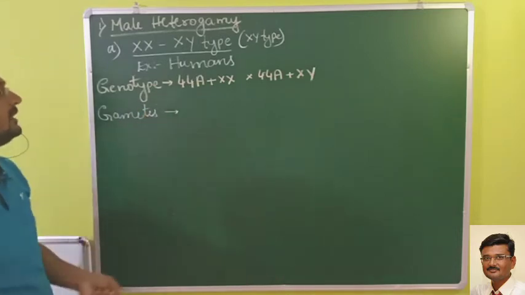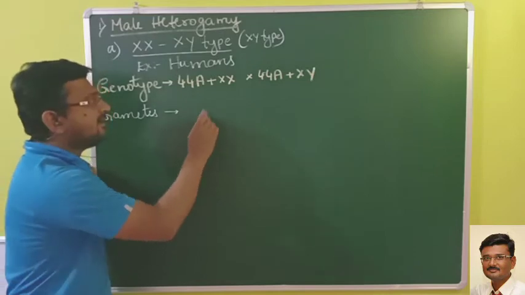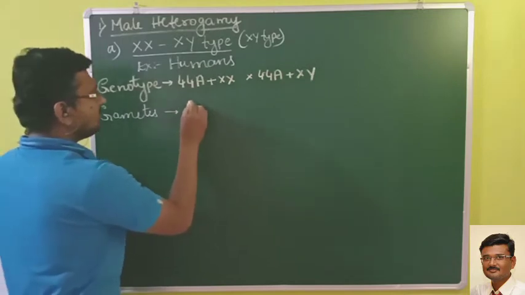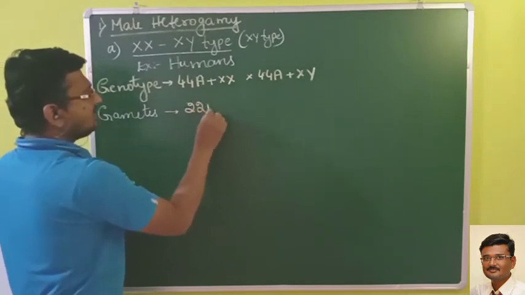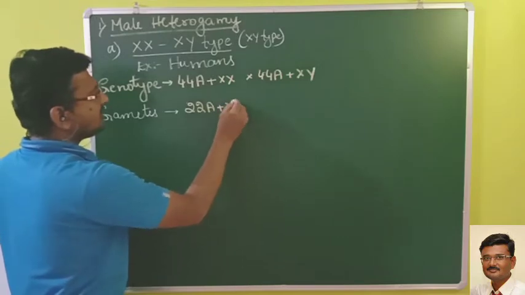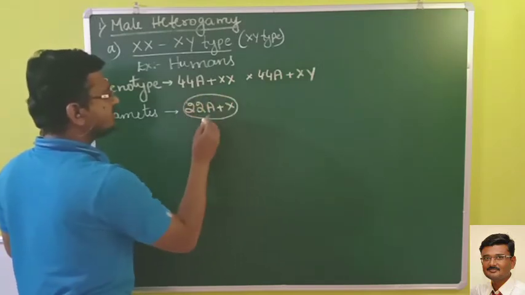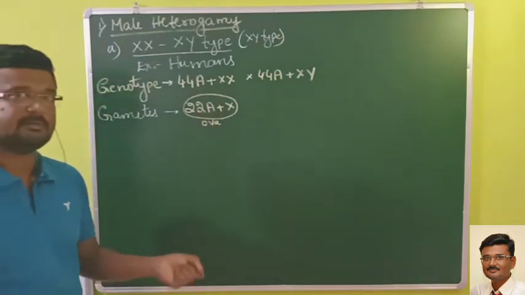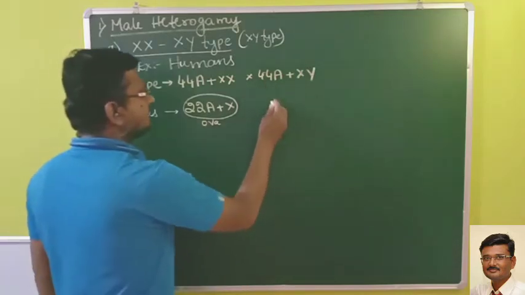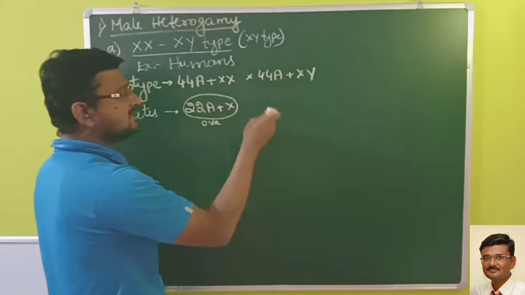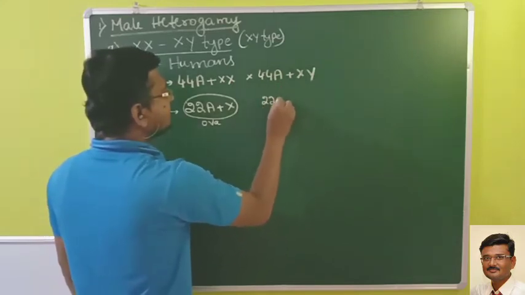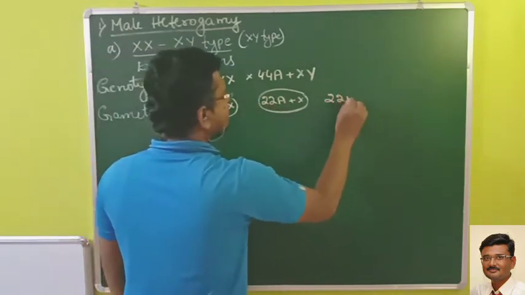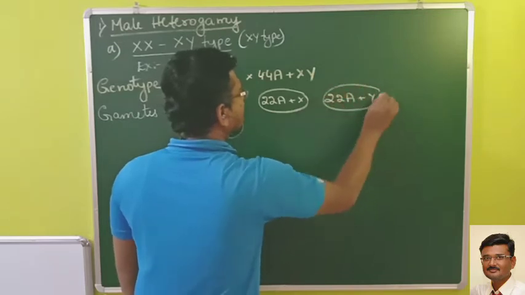So here, when it is a homogamete I will write only one gamete, and when it is a heterogamete I will write two gametes. Gametes are formed by reductional cell division, so one gamete is formed, this is the ovum. Females produce only one ovum per month, so I will write only one. Males produce millions, in which 50% of the sperms will have X chromosomes and 50% will have Y chromosomes.